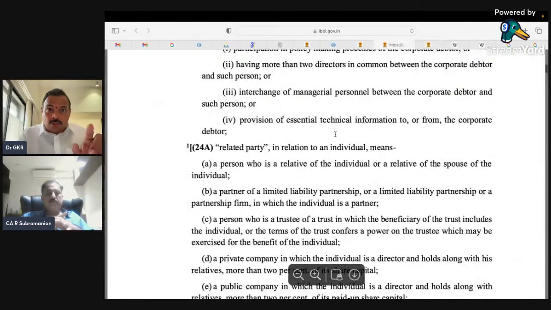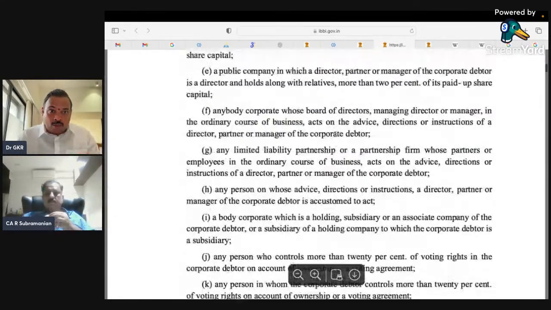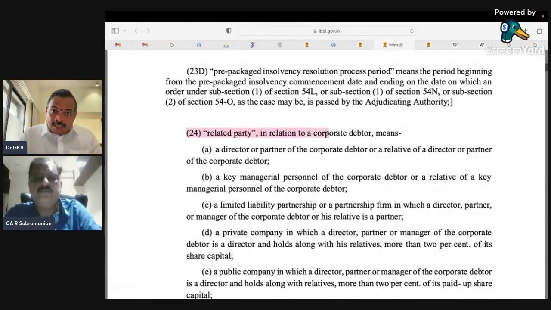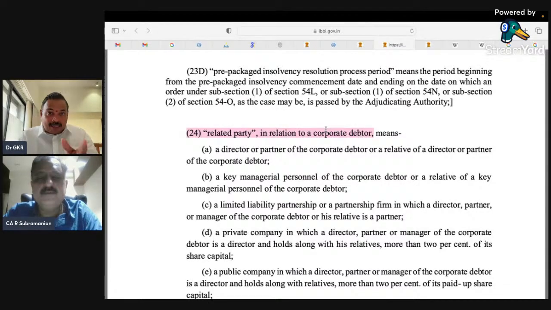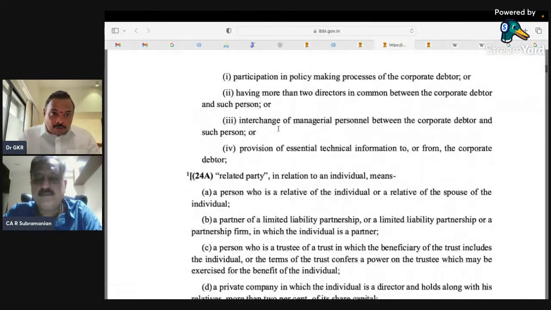Now please come to the Insolvency and Bankruptcy Code. There is also related party in relation to a corporate debtor. A corporate debtor is a company. Section 5(24A): related party in relation to an individual.